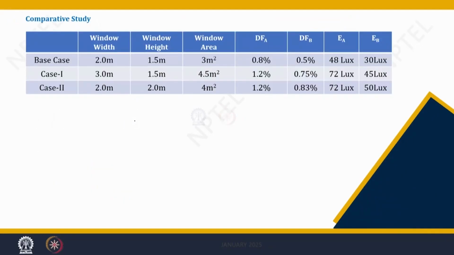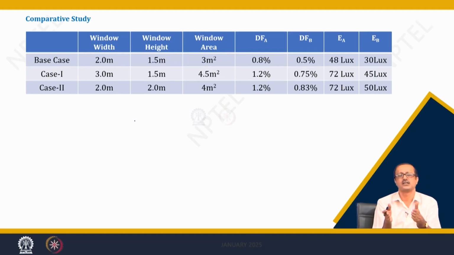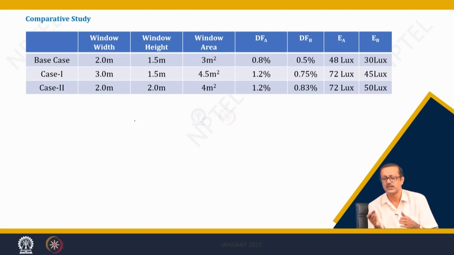So, I have a chart. In the base case, the width is 2 meter and the height is 1.5 meter. The window area is 3 meter square, and DF for A is 8.8% and DF for B is 0.5%. I am using 6000 lux as the outdoor illuminance. From that point of view I calculated EA and EB.